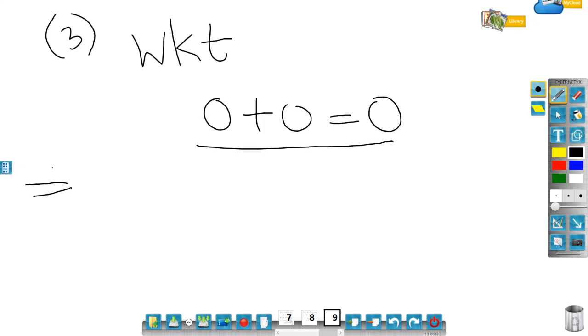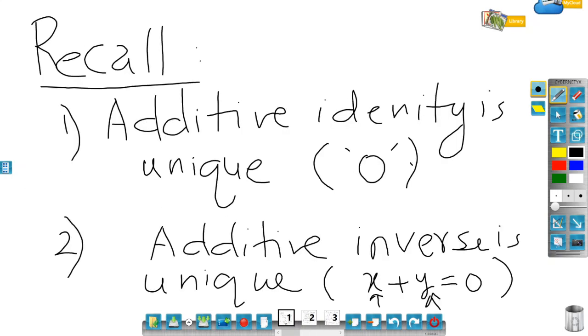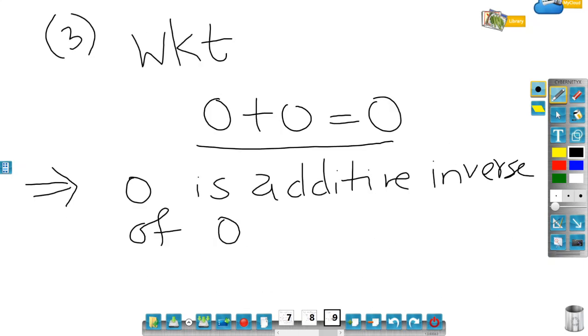This would imply 0 is the additive inverse of 0. If you remember, the very first time I said if x plus y is equal to 0, then x is the inverse of y and y is the inverse of x. On the same line, when I say 0 plus 0 is 0, that means 0 is the additive inverse of 0.